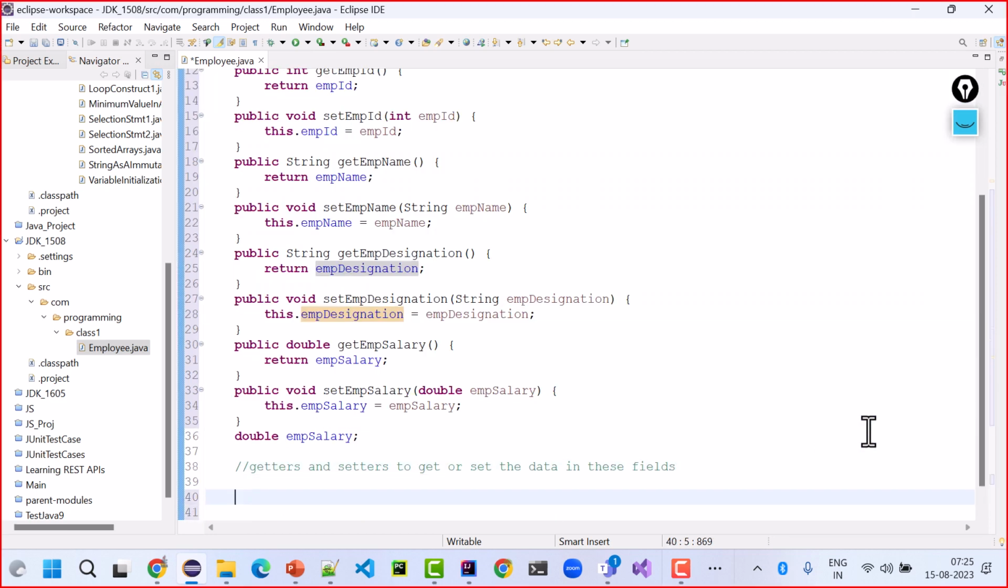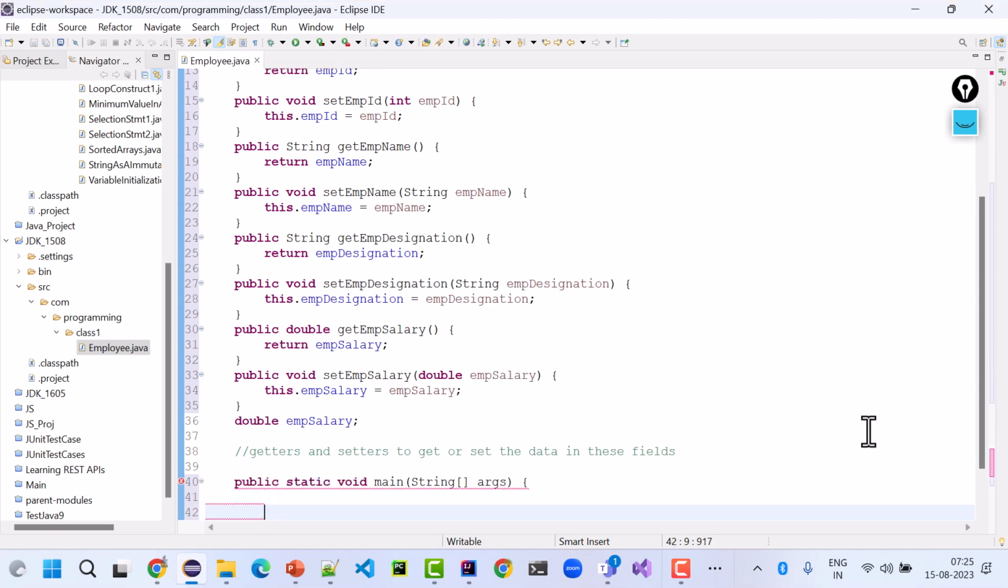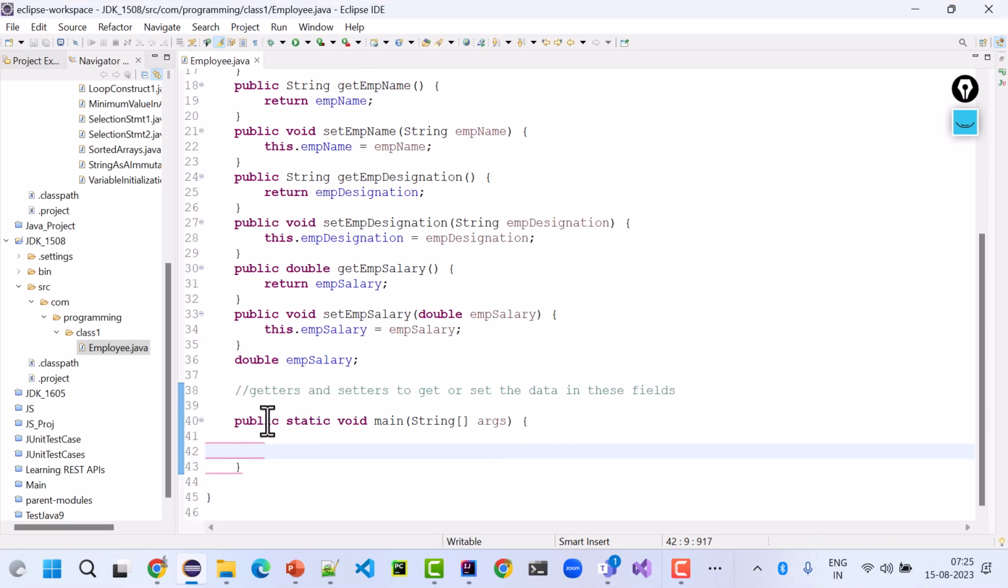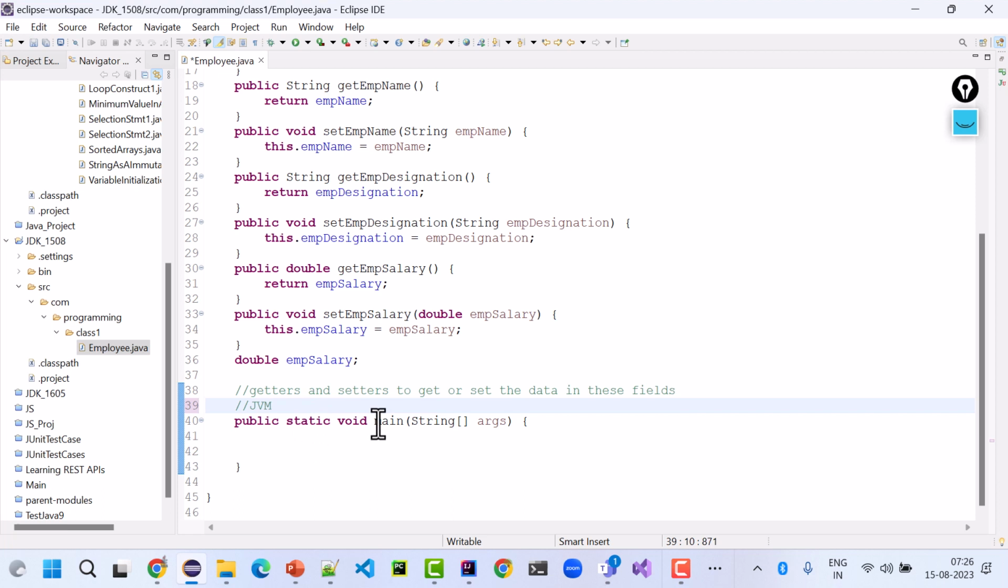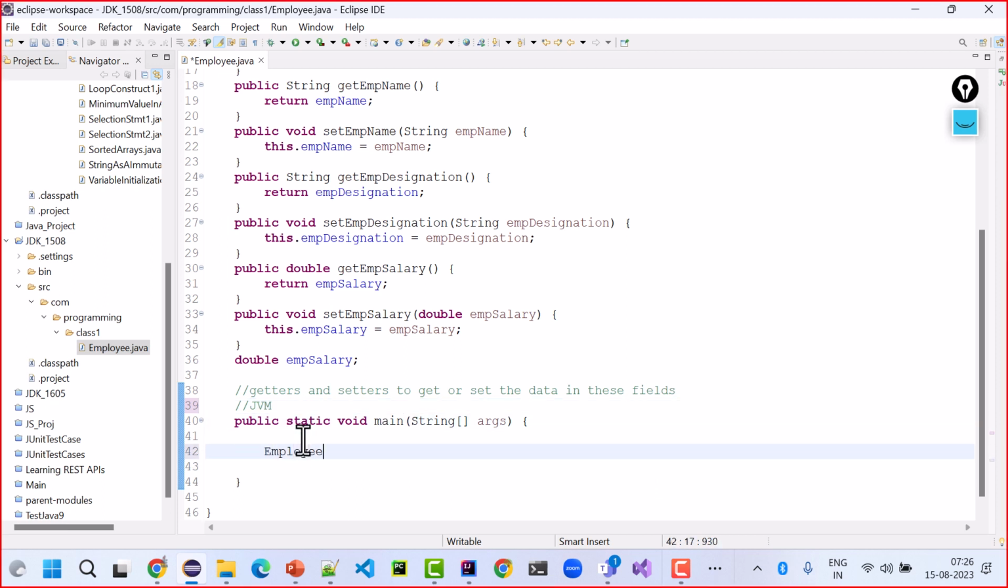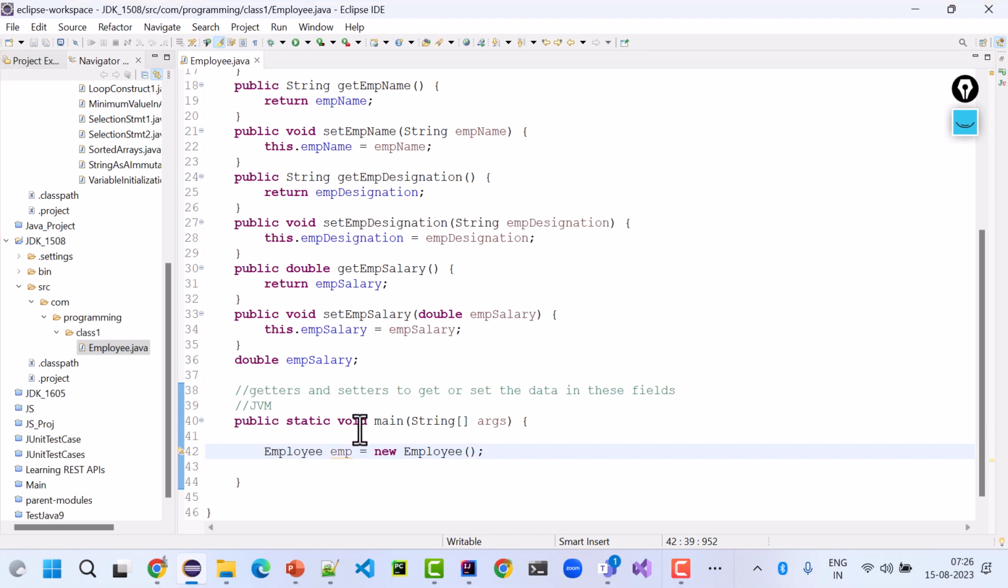Once I create the main method, why it is public, why it is static, why it is void, we will learn all that. But one thing you should know, JVM directly hits the main method to convert your code into bytecode or to run your code on the operating system. This is the place where JVM comes. So first I am going to create a reference variable or an object. This is how a reference variable or an object is created.